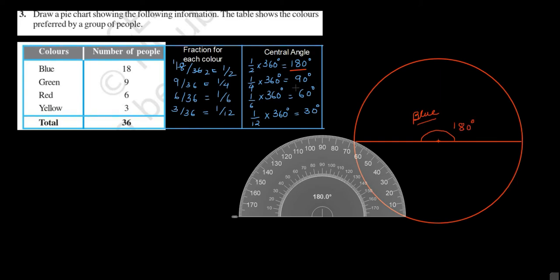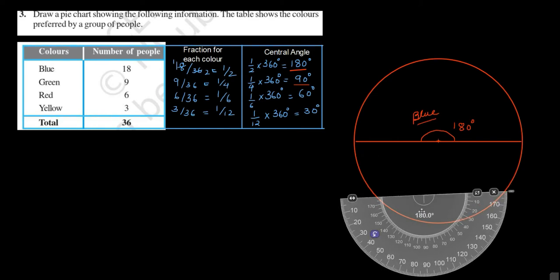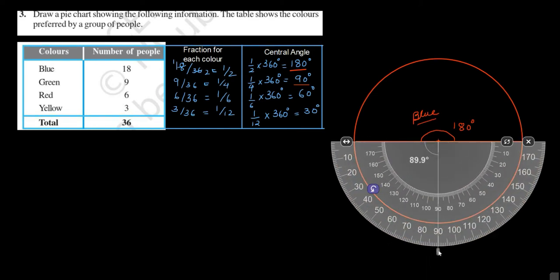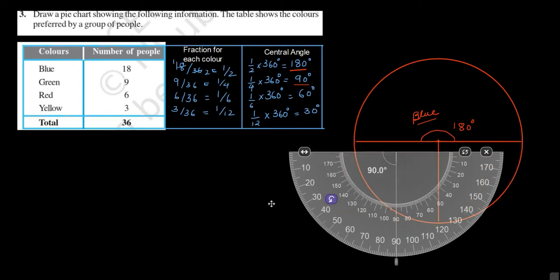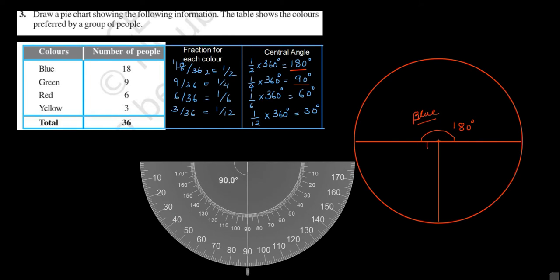Now for green color, the central angle is 90 degree. This angle is of 90 degree. And this will represent green color.